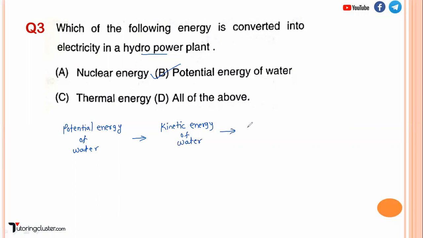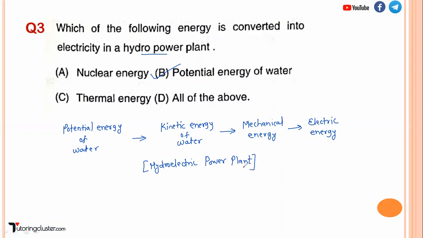So high velocity water, we allow it to fall on the turbine. So we are converting the kinetic energy of water into mechanical energy, and that turbine is connected to the generator. Mechanical energy is converted into electrical energy. So I hope the energy conversion in a hydroelectric power plant is clear now. You have to remember it like this. So what is the correct answer? Potential energy of water.